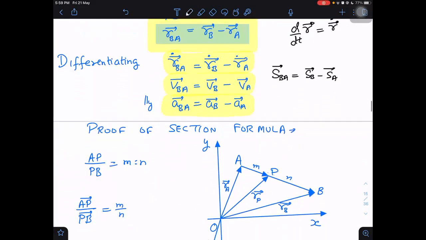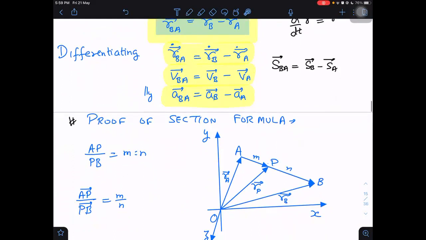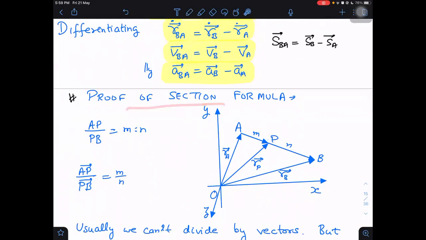One application I want to take of this formula. Which formula? The RBA formula: RBA is equal to RB minus RA. There is a very nice application. We can prove the section formula. This formula is used in mathematics, and when they will be teaching you these vectors, they will be discussing the section formula.